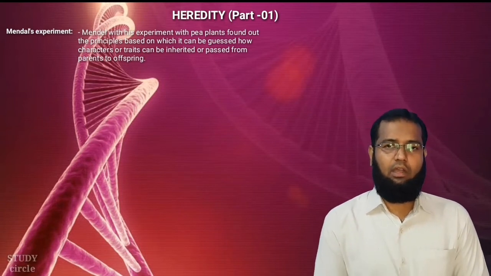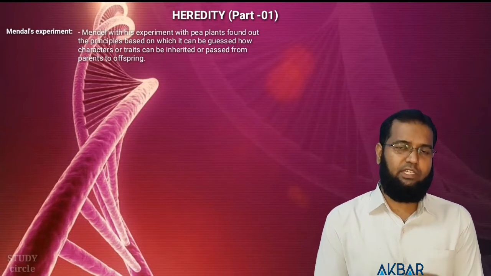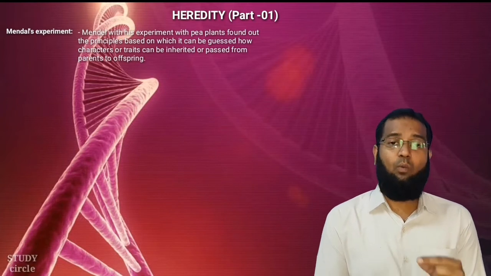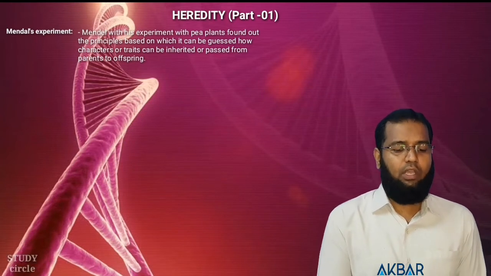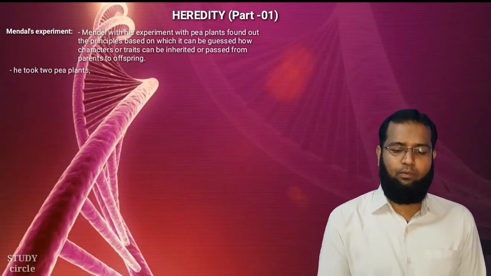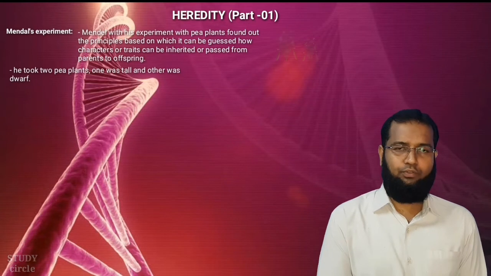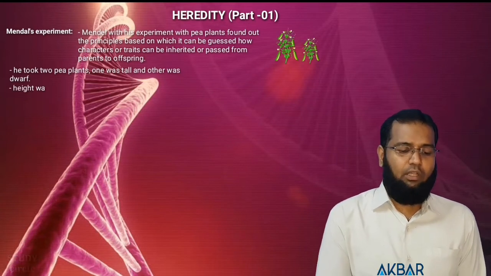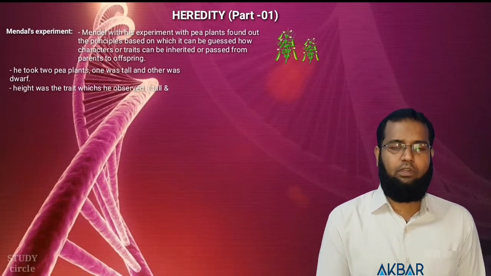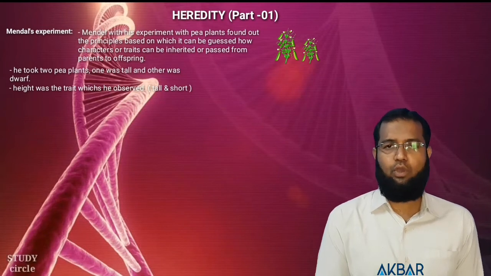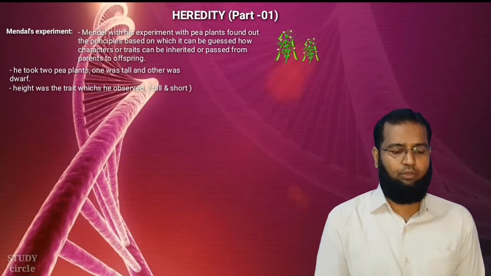So here, before we start the experiment, please keep it in your mind that the trait which was taken in this experiment is height of the plant. That means he took two pea plants. One plant was tall in size, the other one was dwarf or short in size. As you can see in the picture, height was the trait which he observed.